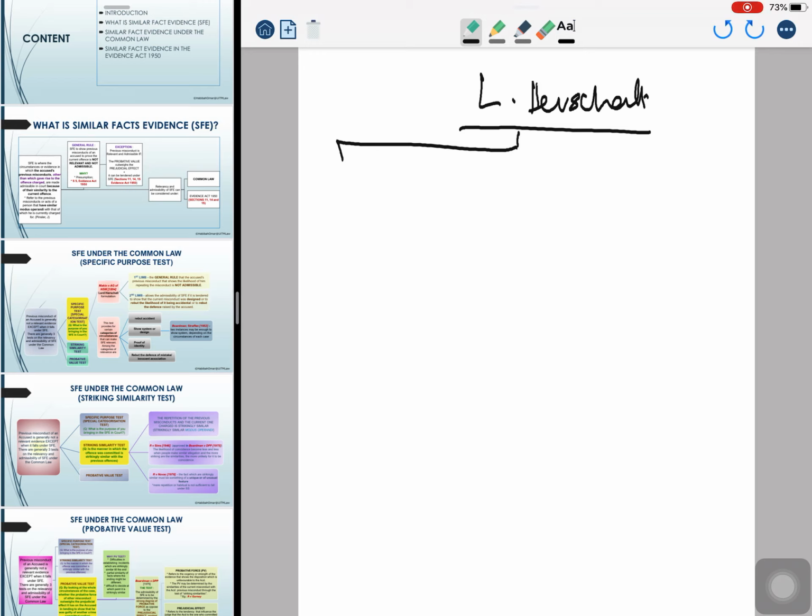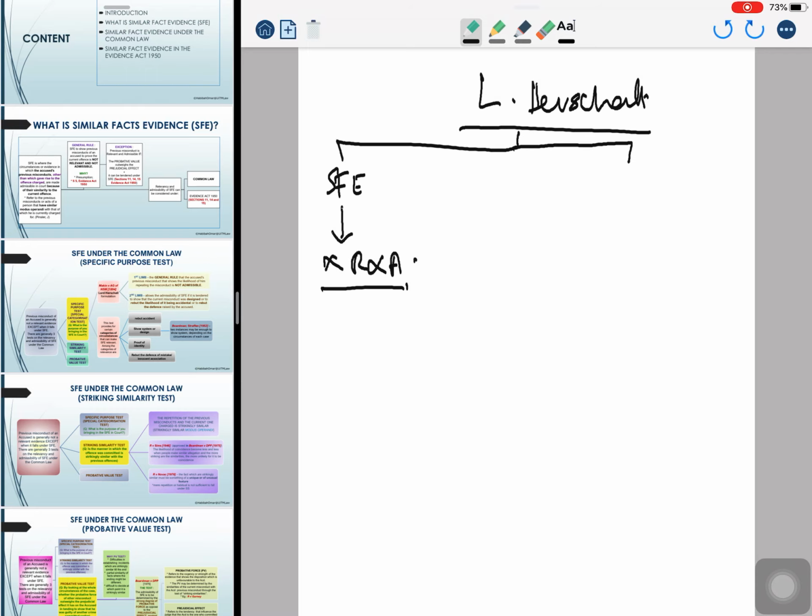The first one, as a general rule, is that the previous misconduct of the accused person is not relevant nor admissible if it is to show that the accused person is guilty of committing the crime that he is currently charged with or other than the one that is currently charged. So this is the first limb of Makin.